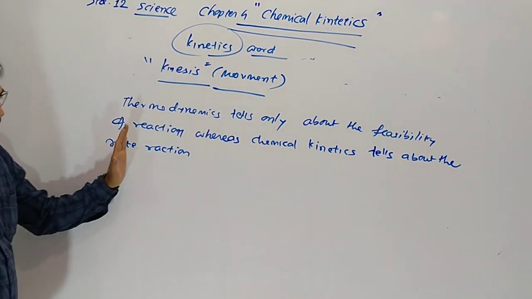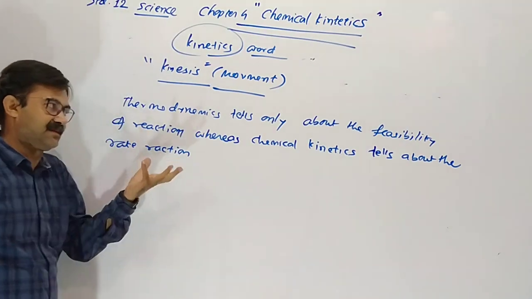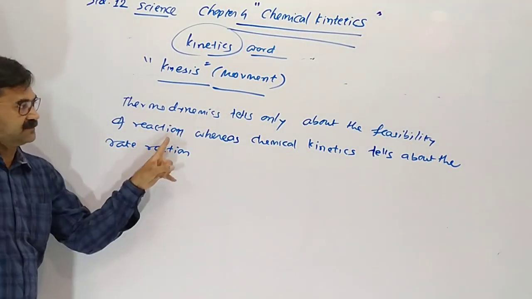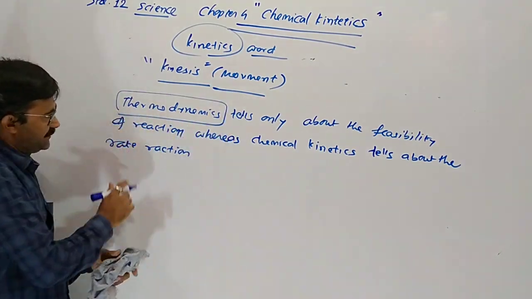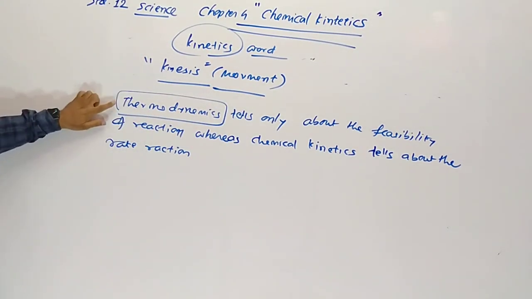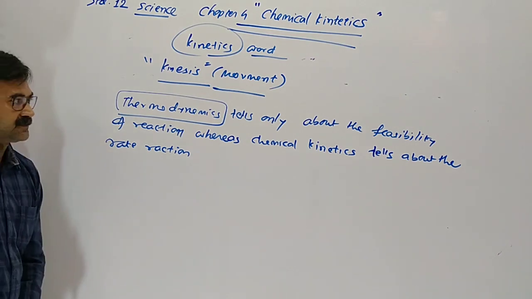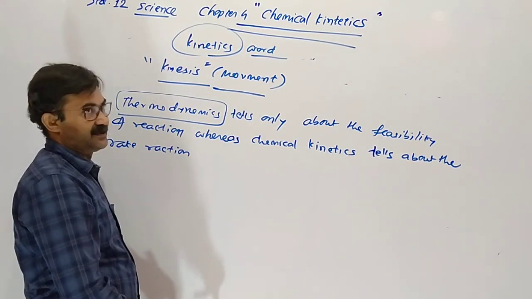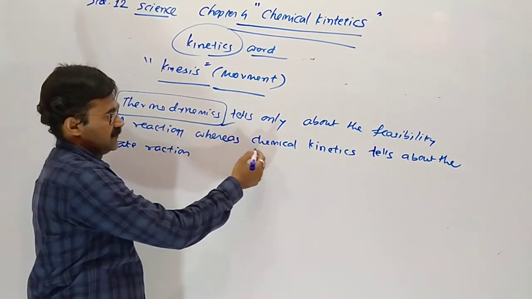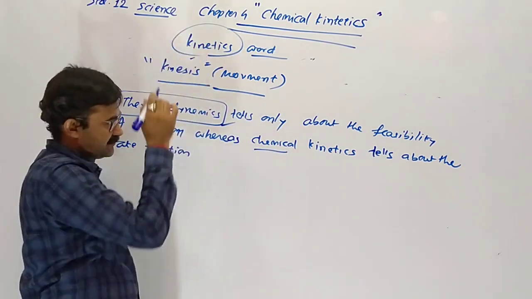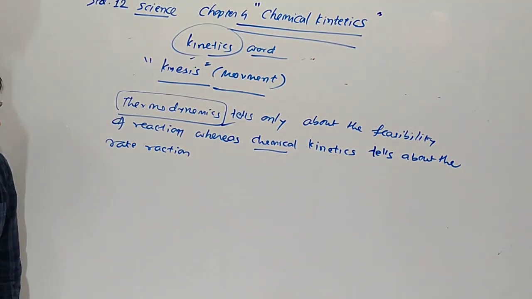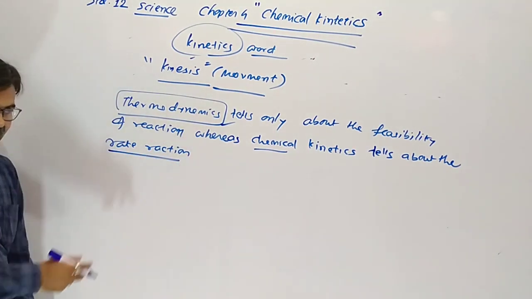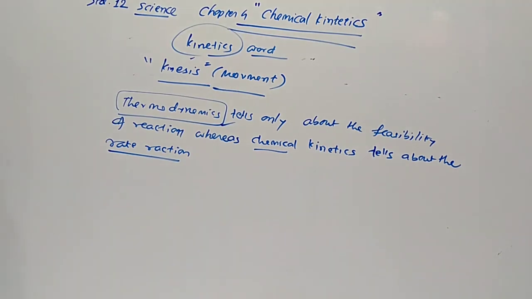Thermodynamics tells only about feasibility: the reaction occurs or not, nothing else. We can't get the rate of the reaction, which is a limitation of thermodynamics. So a new branch was developed where we study only the rate of reaction, the velocity or speed of the reaction.